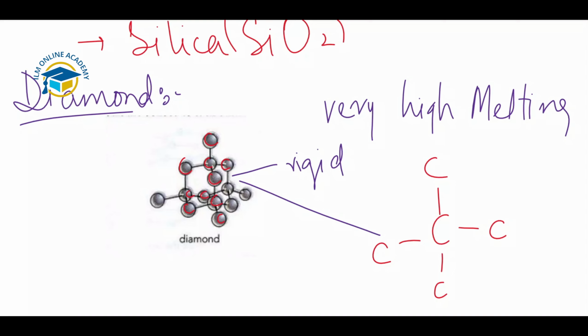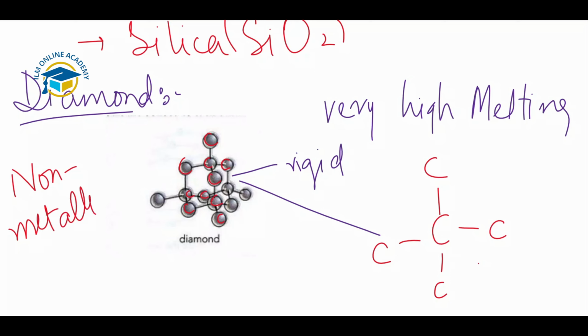So what will happen? 4 more carbon atoms will join in diamond with the 1 carbon atom. So in the whole structure, you can see here, all the outer electrons of the atom are used to form the covalent bonds. There are no free electrons that can move in the case of diamond. So diamond is a non-metallic element. Diamond is the example of the non-metallic element in the case of carbon.